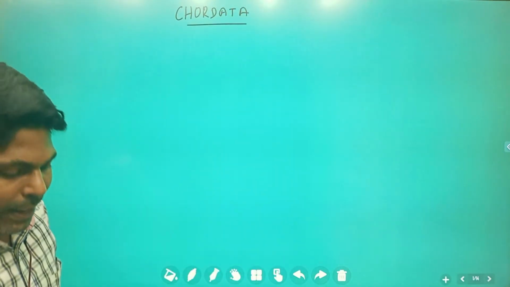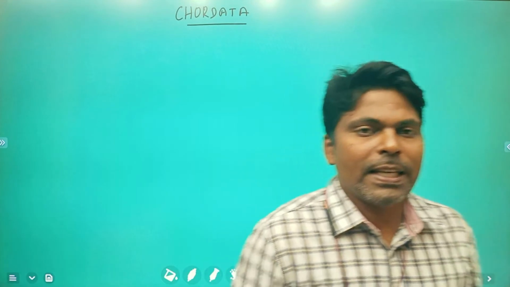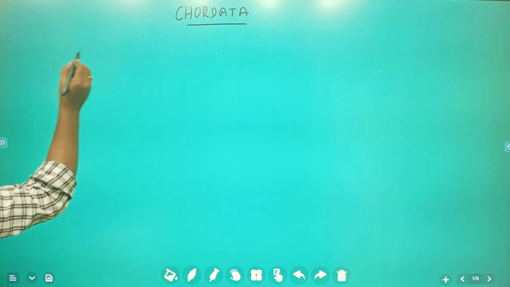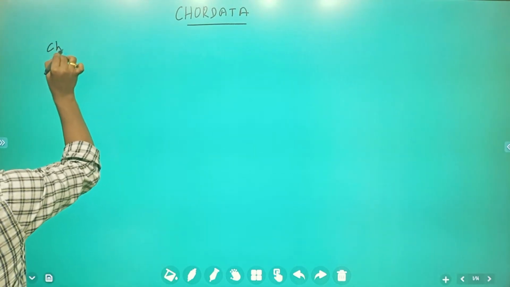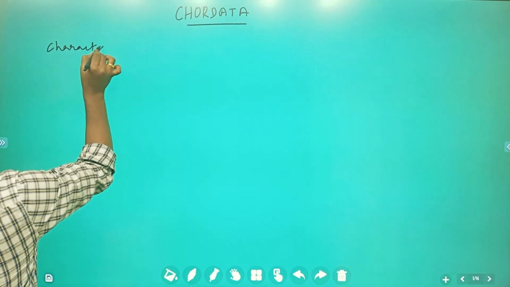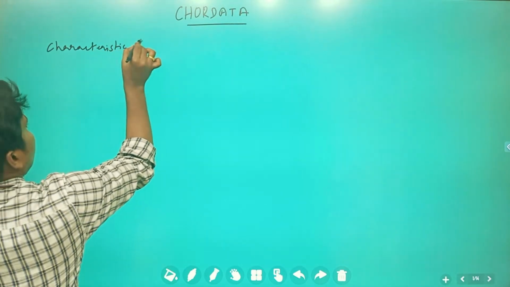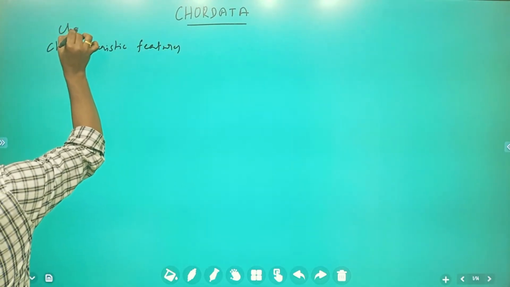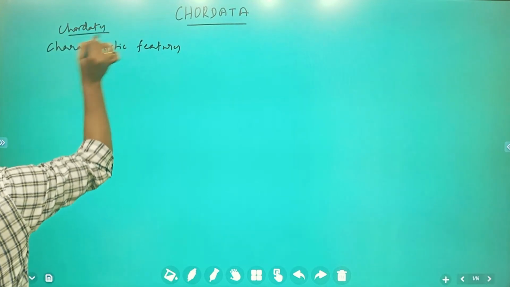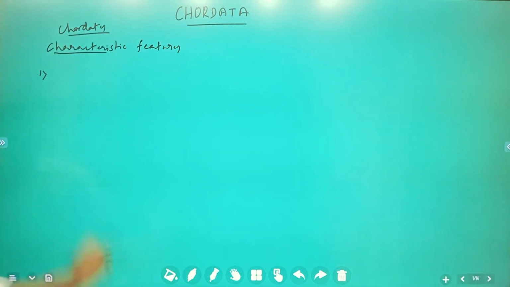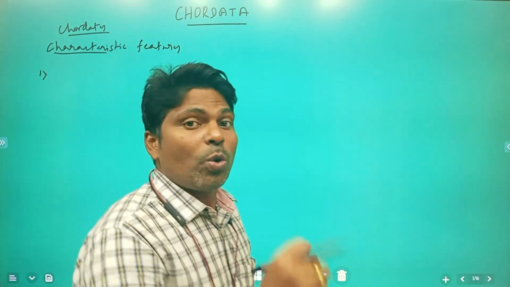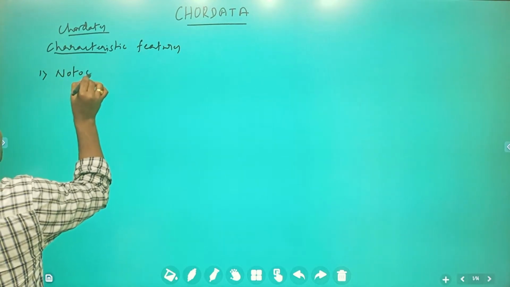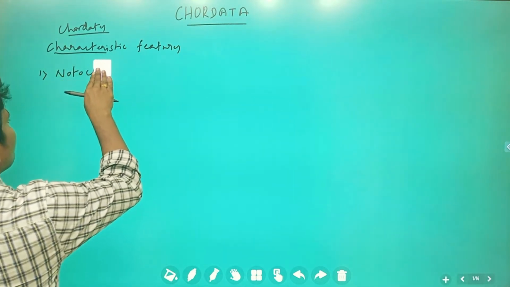So these chordates generally have some characteristic features. What are these characteristic features? First one, these have a notochord.